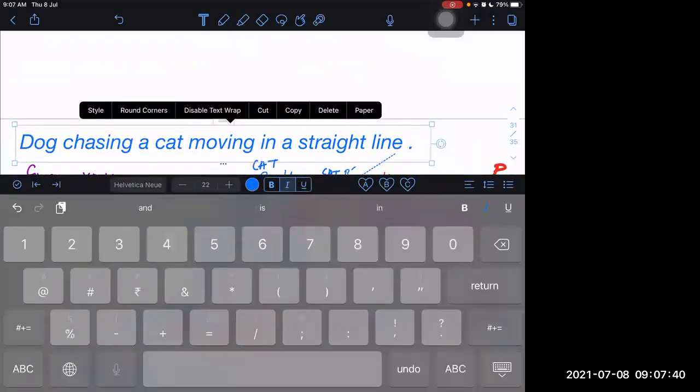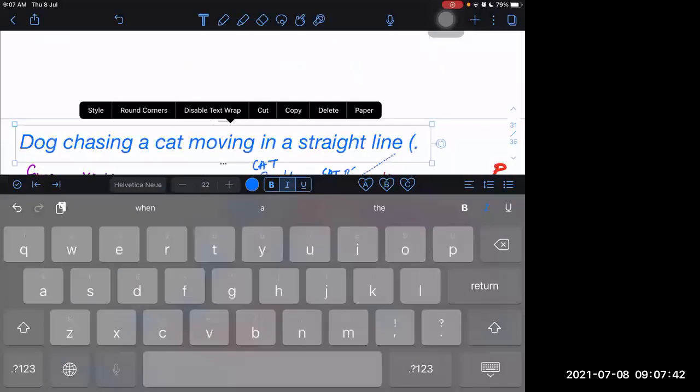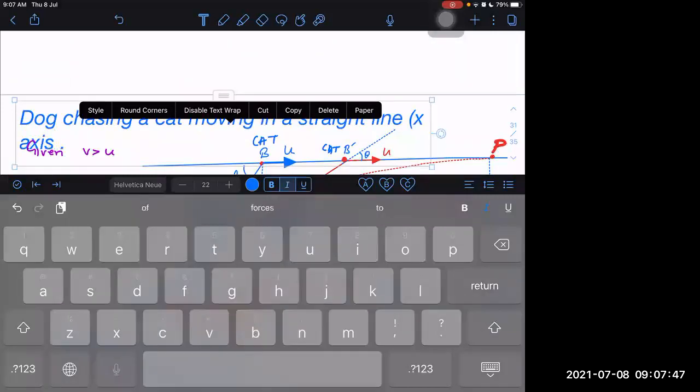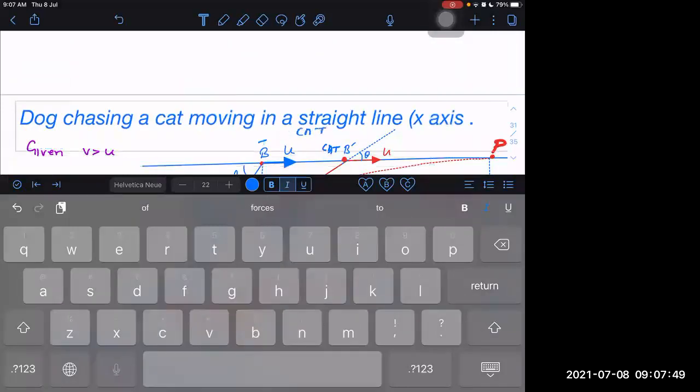I'm writing in brackets x-axis. In fact, not x-axis, but parallel to x-axis.